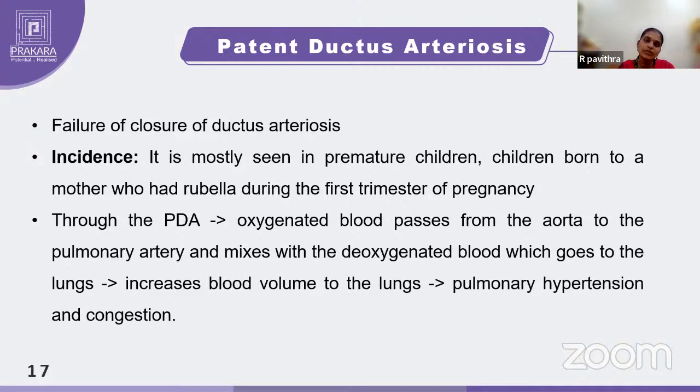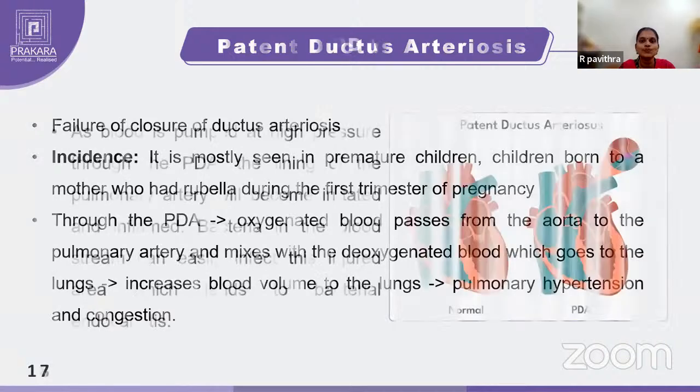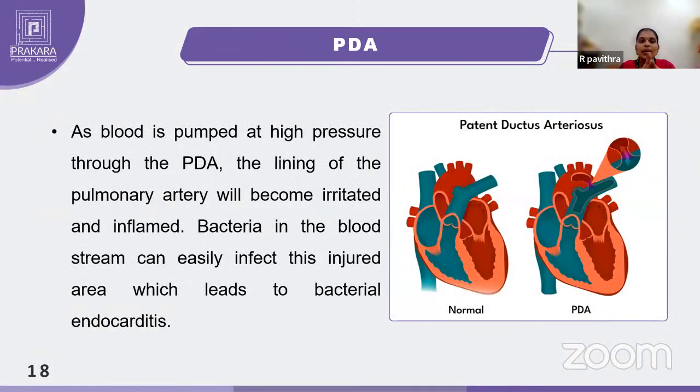So what happens in this PDA? You can see oxygenated blood going to your aorta and deoxygenated blood going through your pulmonary trunk. Again there is a connection, and mixing happens. So the same pathophysiology applies here too. As blood is pumped with high pressure through the PDA, the lining of the pulmonary artery becomes irritated and inflamed. Sometimes the bacteria in the blood can easily infect the injured area, and it may lead to bacterial endocarditis.